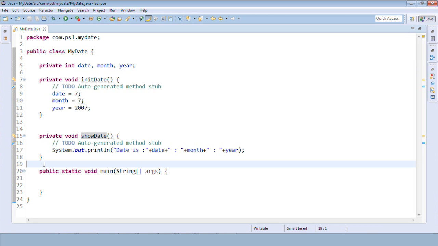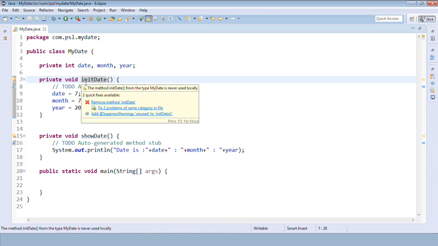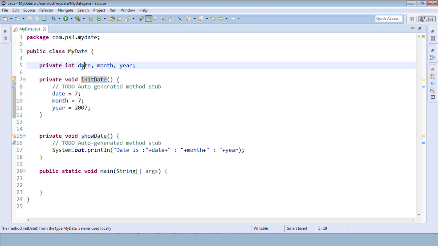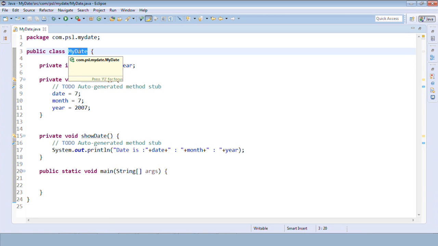To give a call to the members of the class, what we always need is the object of the class. We need the object to access the methods and the variables. Remember this.